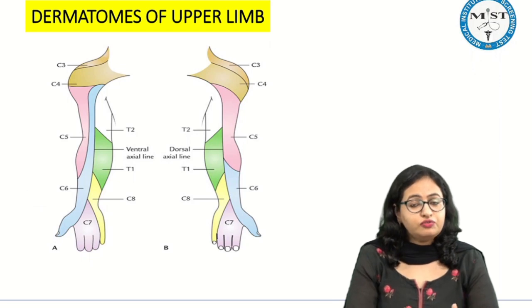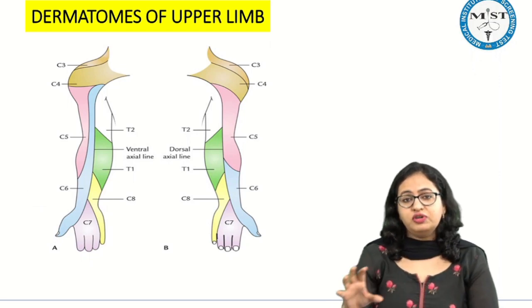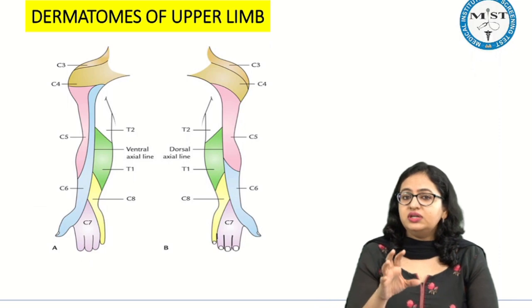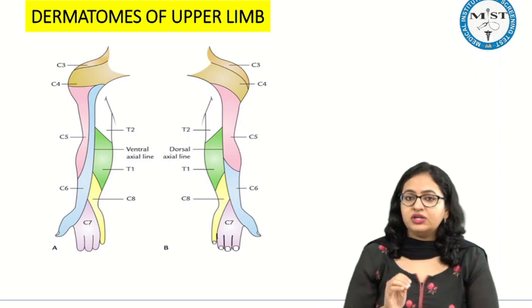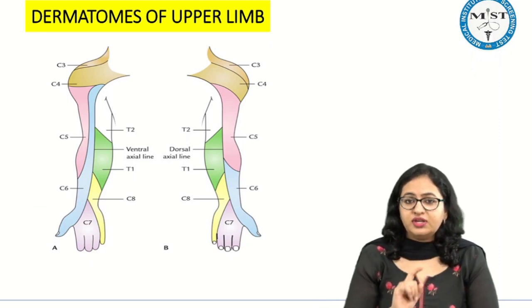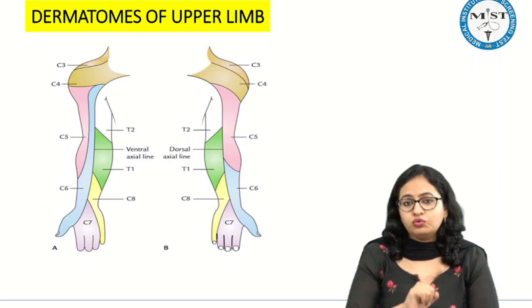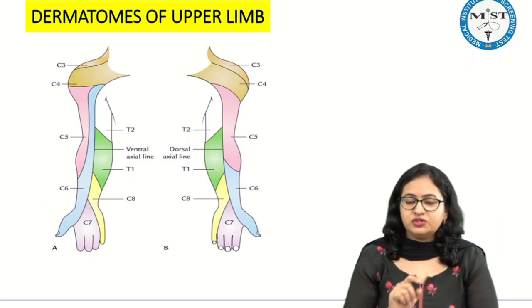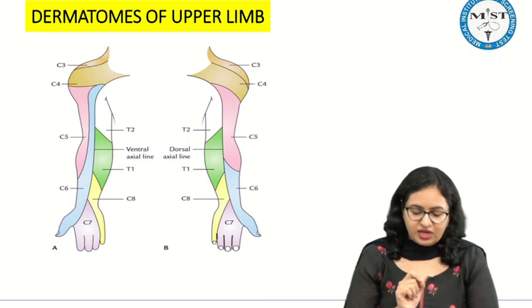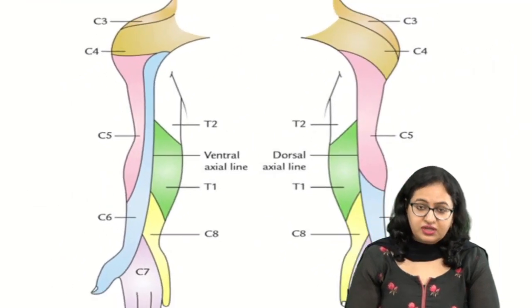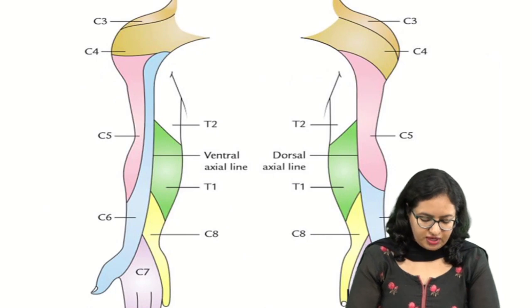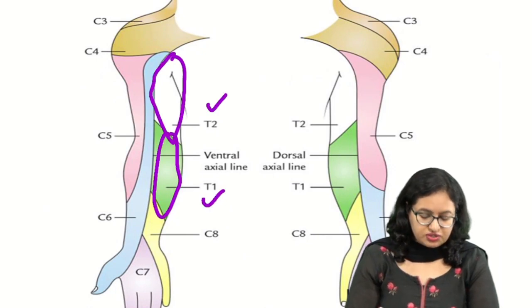Okay, T1 to T4 spinal nerves are responsible, and we will be looking to the area where the T1 to T4 is being supplied. So the pain will be referred to the area of T1 to T4. So this T1 to T4 is the one which we have to look for, and when we look at the dermatomes over here for the upper limb region, we very well know that this is the area by T2 and this is the area by T1.